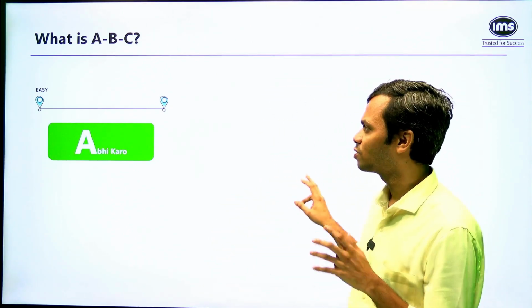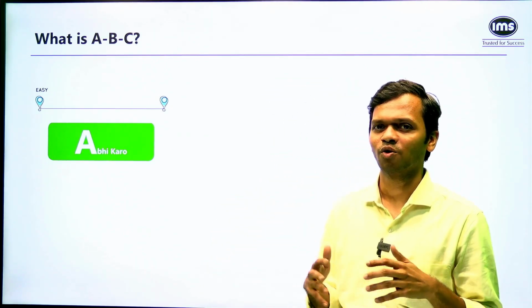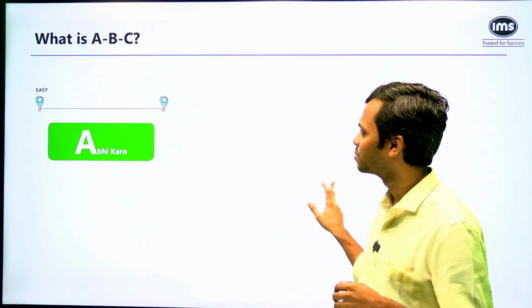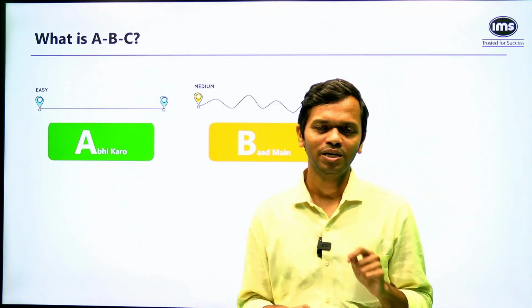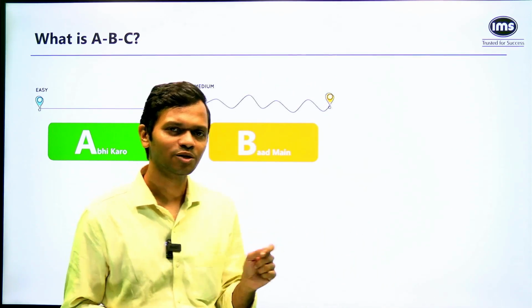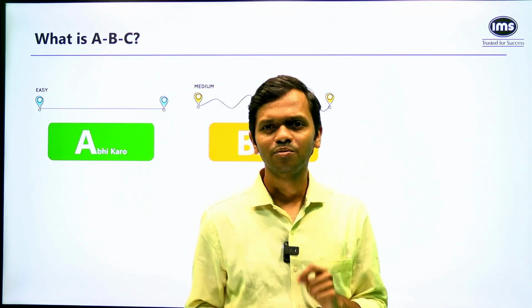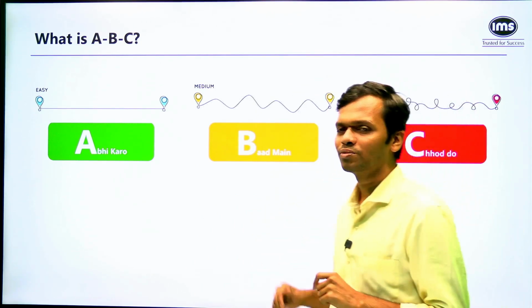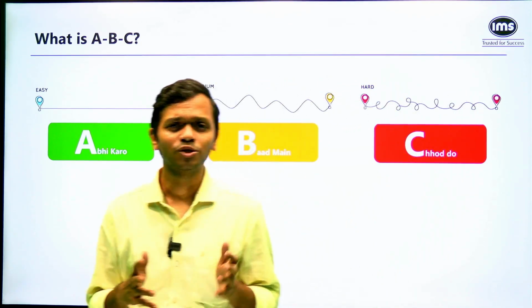So ABC stands for, the first thing is A, which is for the easy question. So abhi karo, right? So you do it right away. That is what it means. The second thing is B level or B, which is baad mein karo, right? So A, B, C, the B stands for baad mein karo. These are the medium questions that you're going to encounter on the CAT. And the final thing is going to be C.